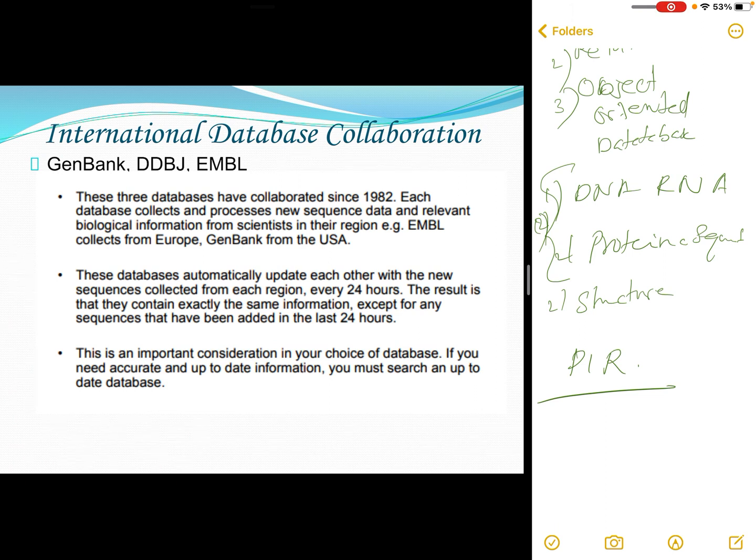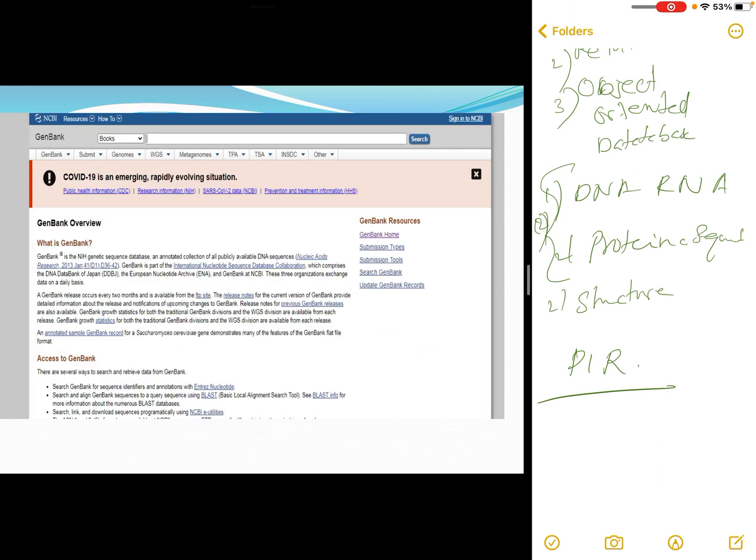The concept is very important when we look at databases. If you need accurate and up-to-date information, you must search an up-to-date database. So you must see how often each database is being updated. Here we can see some home pages of databases. This is an example of the home page of GenBank. There is a menu for giving a search entry.